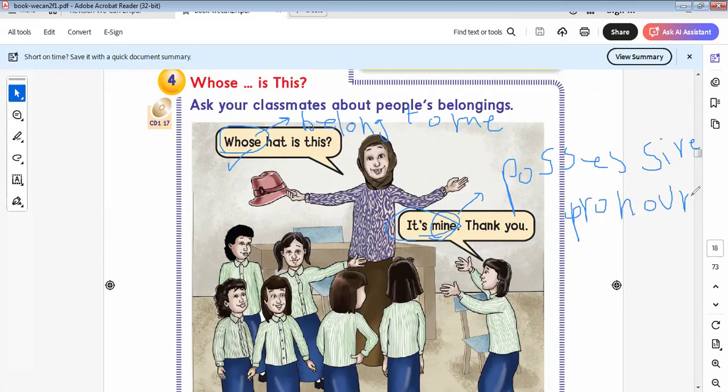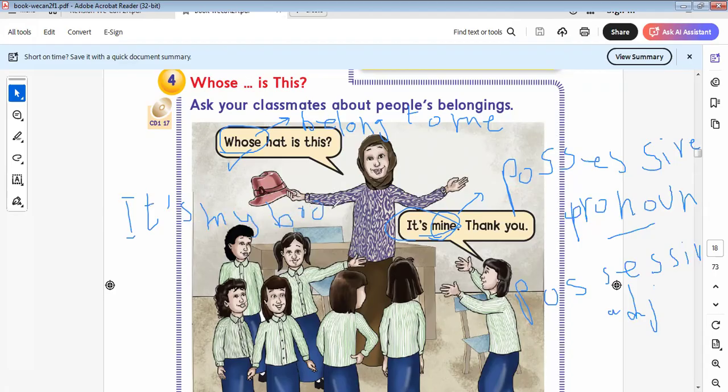There is a difference between a possessive pronoun and a possessive adjective. What is the difference between them? A possessive adjective must be followed by a noun. For example, it's my book. This is a possessive adjective because my is followed by a noun. When we say it's mine, I am saying that something is mine.